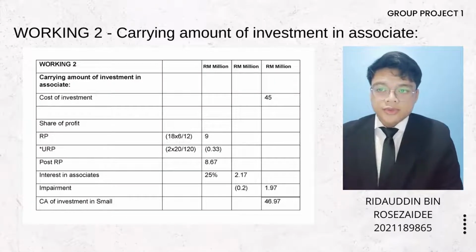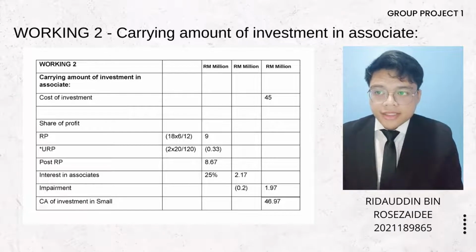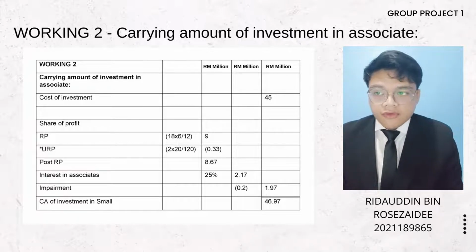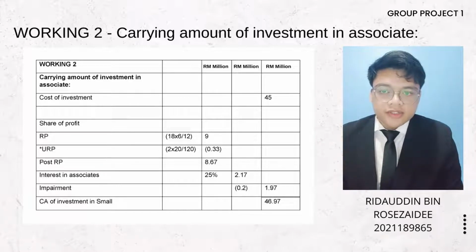So for the working of the carrying amount of investment in associate, we calculate the impairment by taking the 20% from interest in associates, which was 25% from post-acquisition profit. Therefore, we got the carrying amount of investment valued at 46.97 million, after the cost of investment less the impairment.